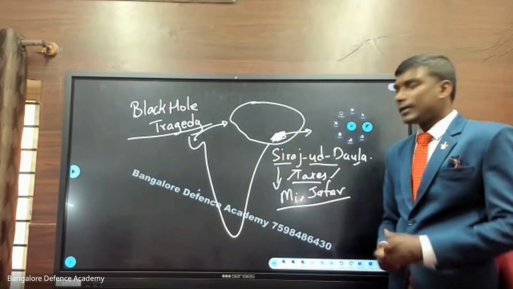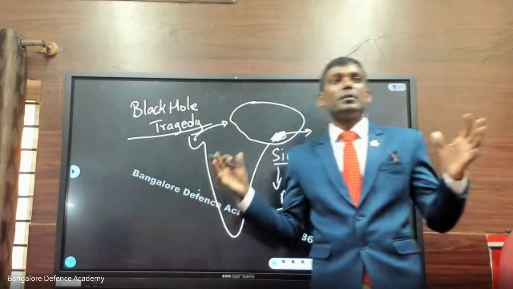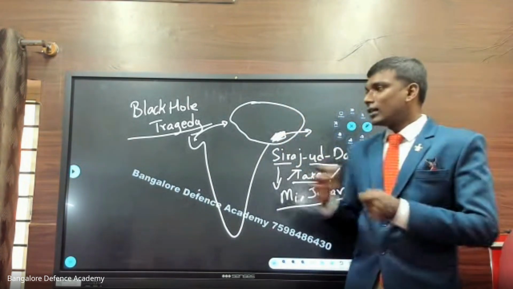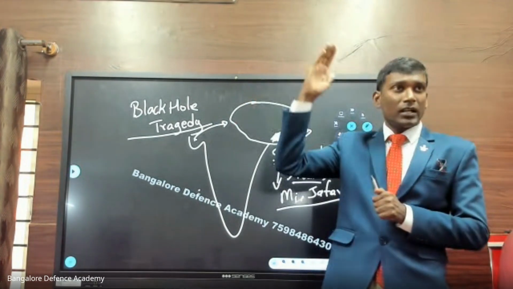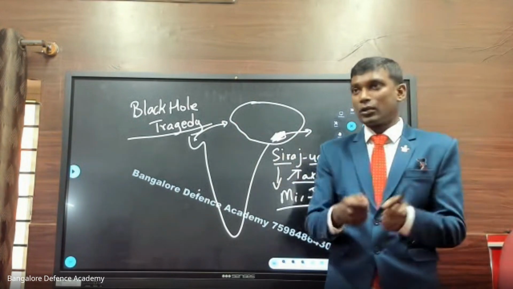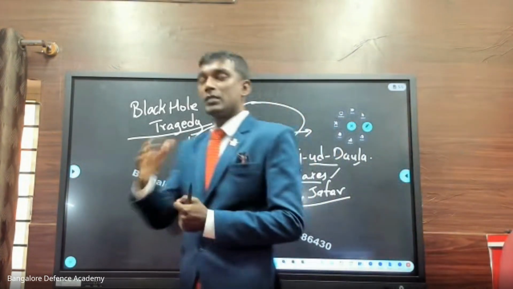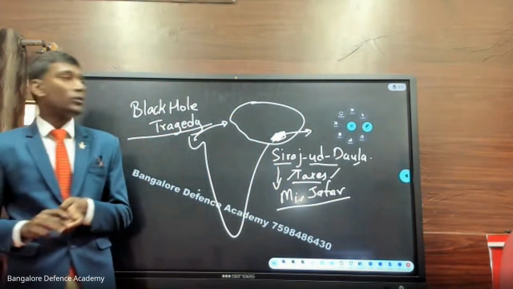Now, why did they die? What was the mistake? The mistake was that a large number of people were arrested in a small room. The room was very small. There was only one door and a small window, and that too was very high. So all were cramped, there was no space. They were locked inside, and the king left. Majority of them died due to suffocation.